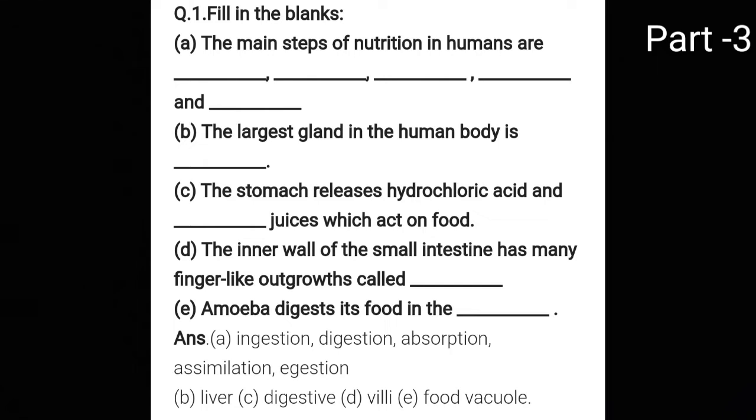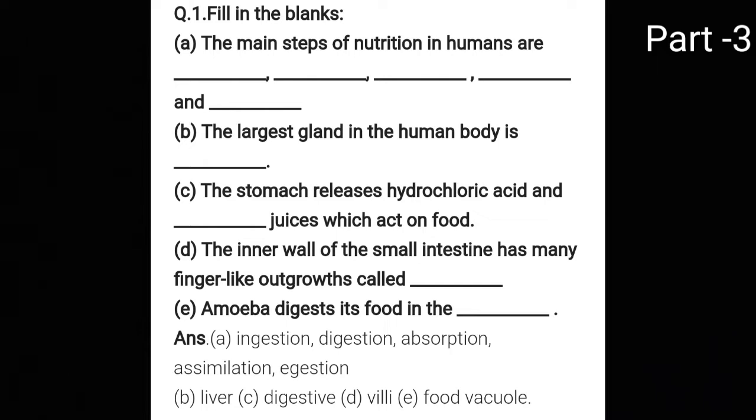Third, the stomach releases hydrochloric acid. Hydrochloric acid's chemical formula was HCl, capital H, capital C and small l. The stomach releases hydrochloric acid and dash juices which act on the food. So it releases hydrochloric acid and which juices? Digestive juices. Why? For the process of digestion.